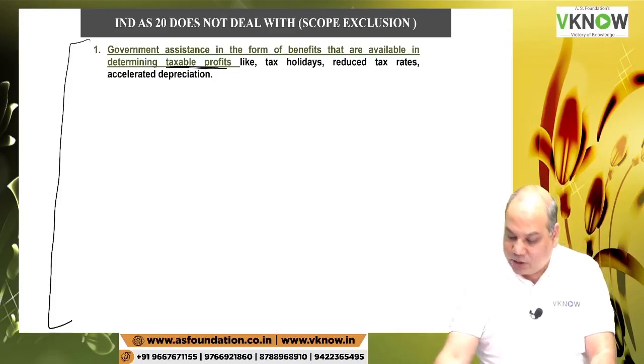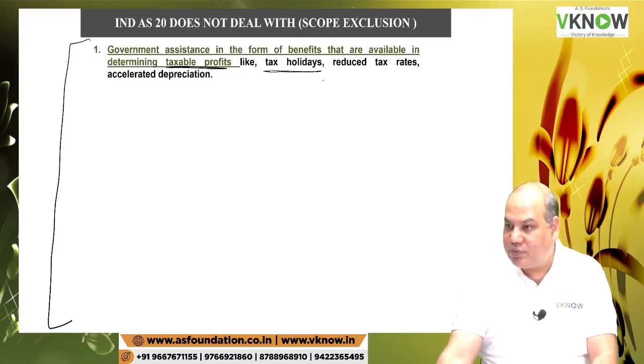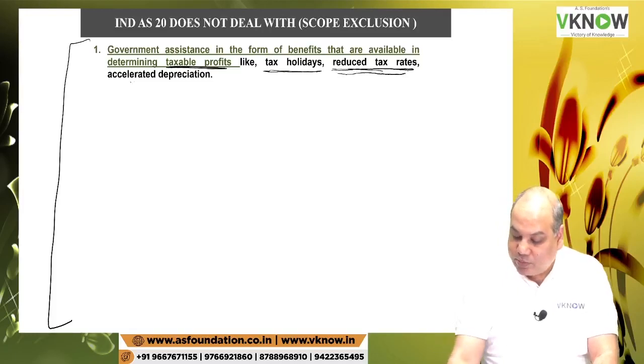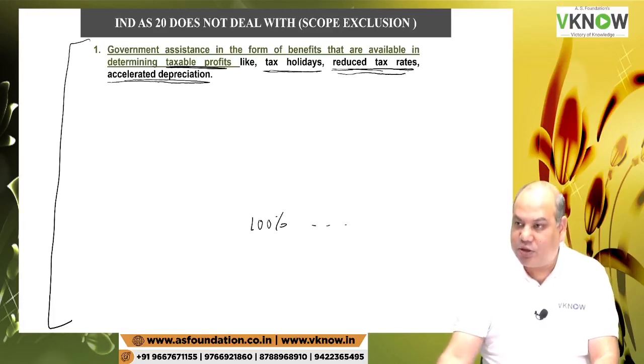Like for example, under Income Tax Act, some entities are given tax holidays. Is it covered by Ind AS 12? No. It is going to be covered by respective standard on taxation. Reduced tax rate. Some entities may be allowed reduced tax. Some entities are allowed accelerated depreciation. Do you know there is a 100% depreciation in the first year?